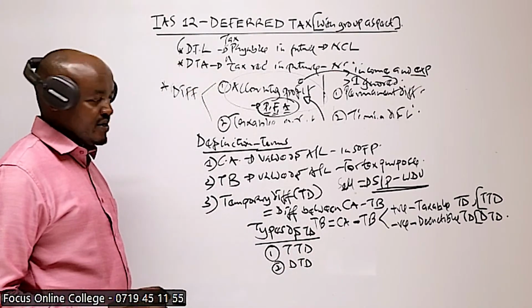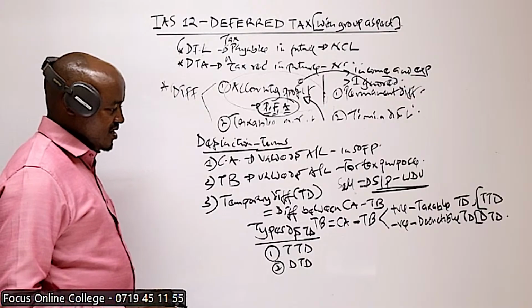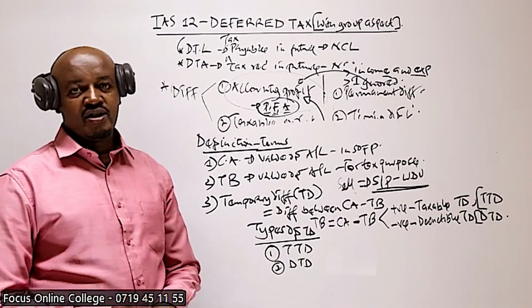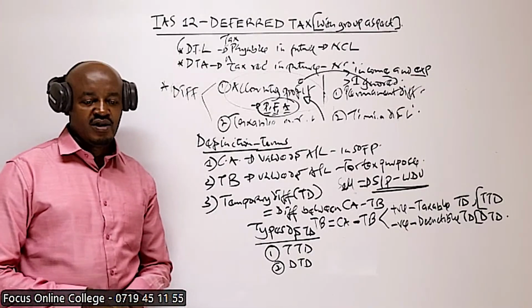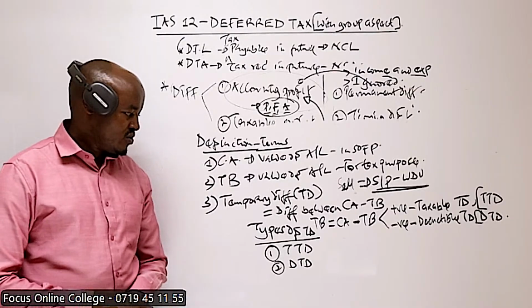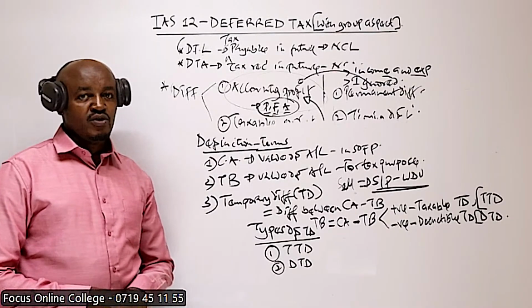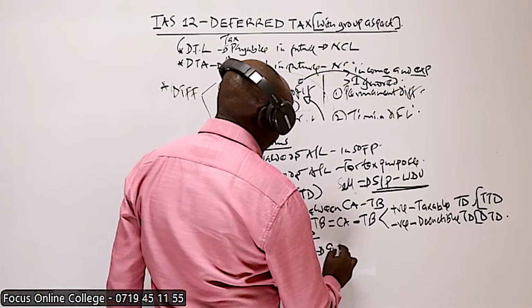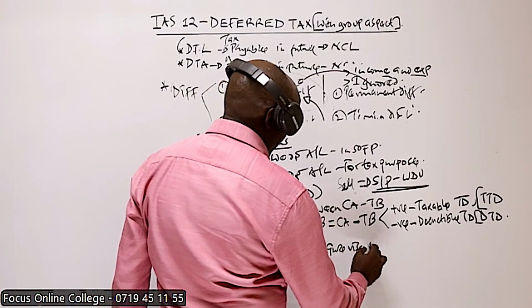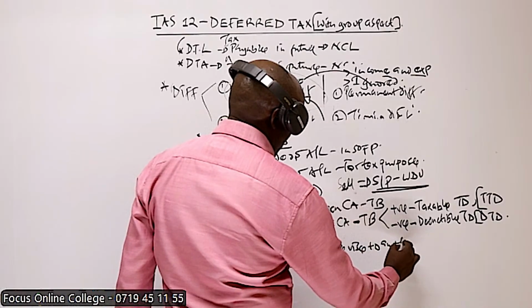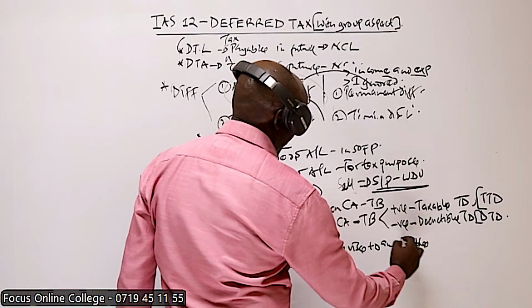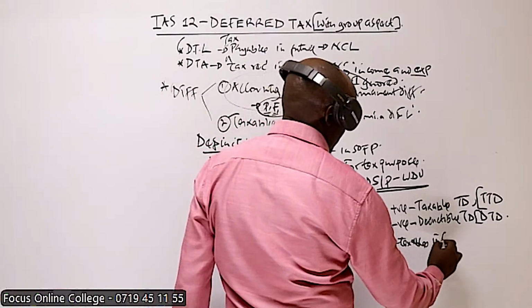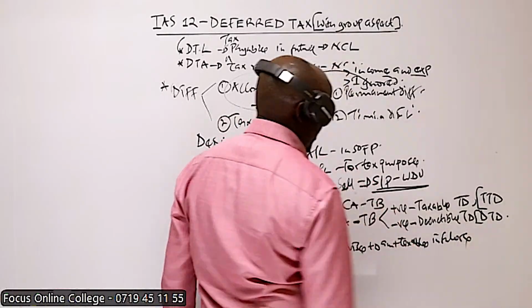Now, a taxable temporary difference, we say, is a temporary difference which gives rise to amounts taxable in the future.